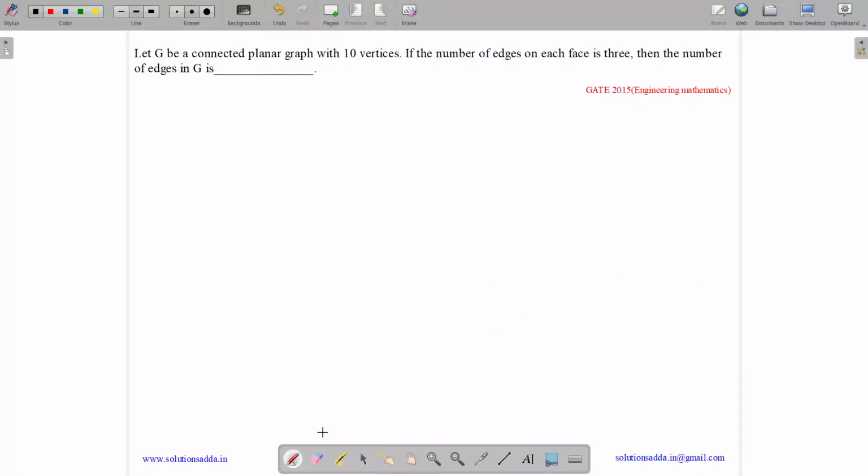This question belongs to engineering mathematics subject and was asked in GATE CSE 2015. So the question states, let G be a connected planar graph with 10 vertices. So number of vertices n equals 10. If the number of edges on each face is 3, so for each face we have 3 edges.